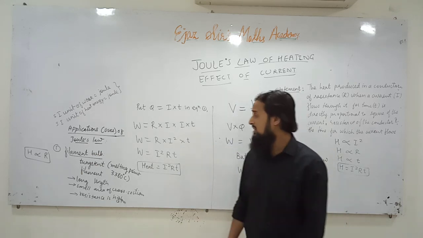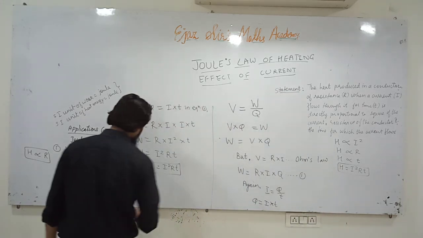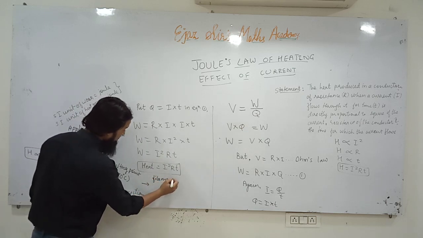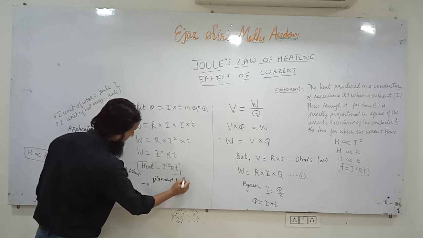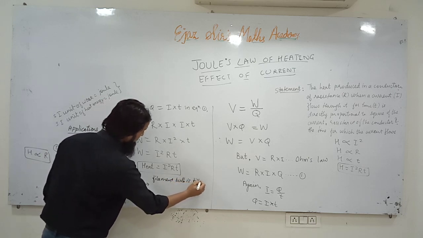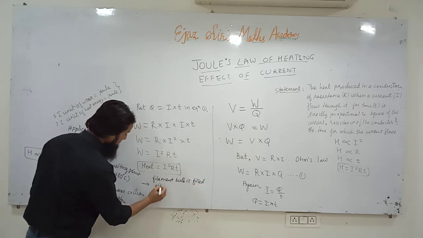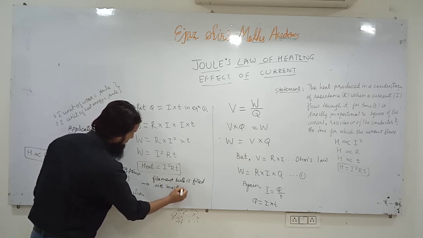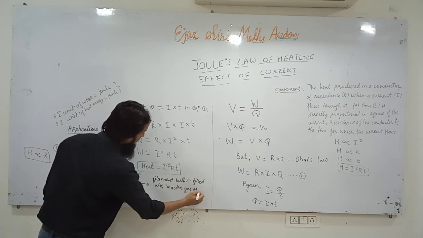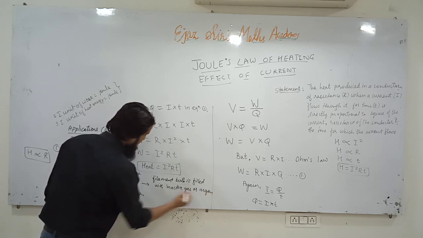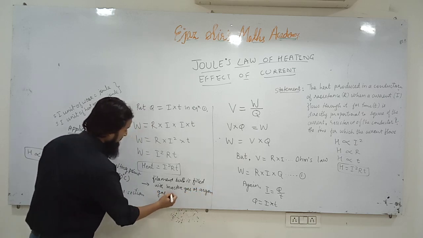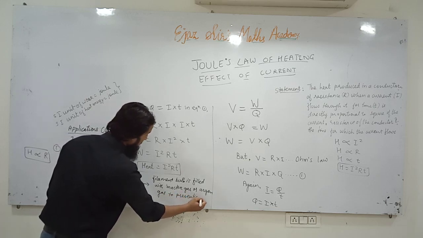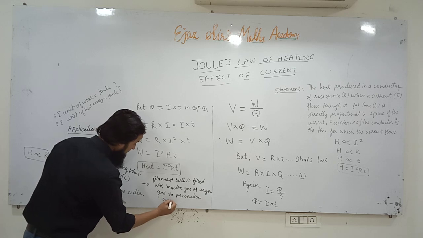And generally a filament bulb is filled with inactive nitrogen or argon gas to prevent oxidation of the filament, to prevent burning of the filament.